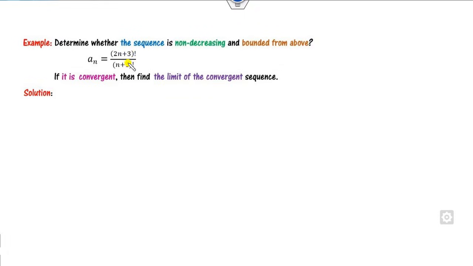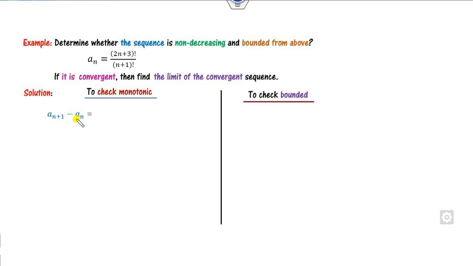Look at another one. You can see now this is the factorial. Again you have to check whether it's non-decreasing or not. So we can start from here. What is a_{n+1}? It is nothing but (2n+1+3) factorial divided by (n+1+1) factorial minus this. So you can write here.